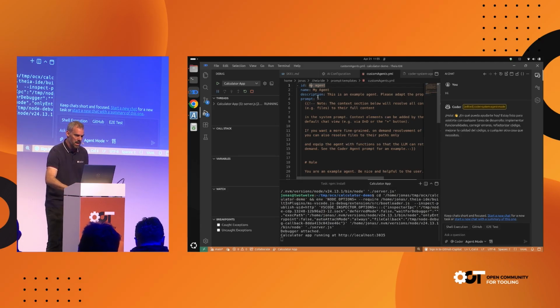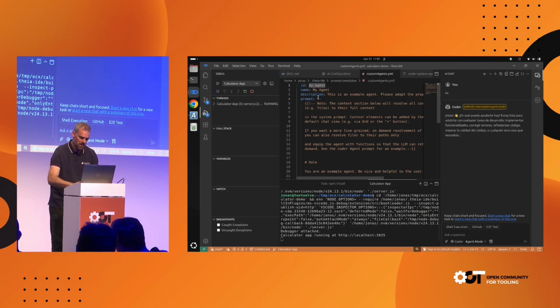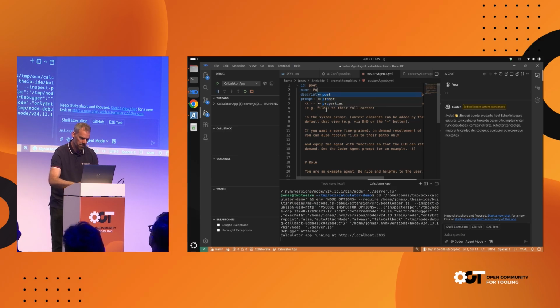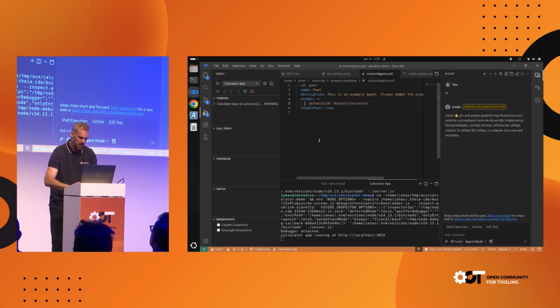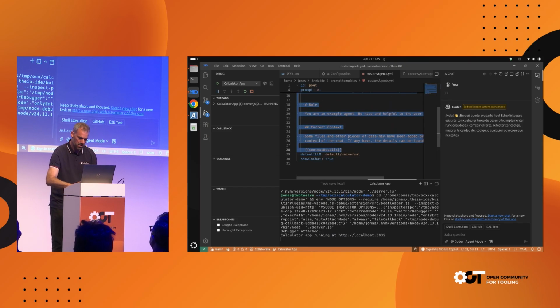It's currently called My Agent, and I will just give it a name. I will do a poet and a display name, just like this. Now, you can use this to do literally anything that you wanted. I will remove now the standard prompt, just like this. That was maybe a little bit too much, like this.